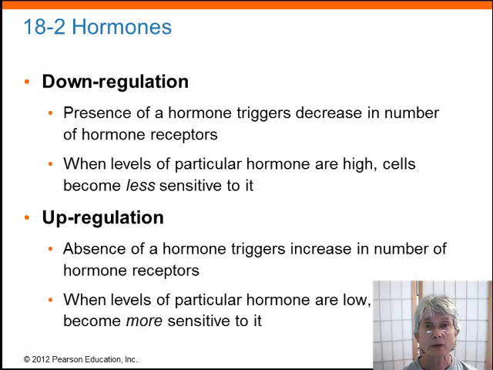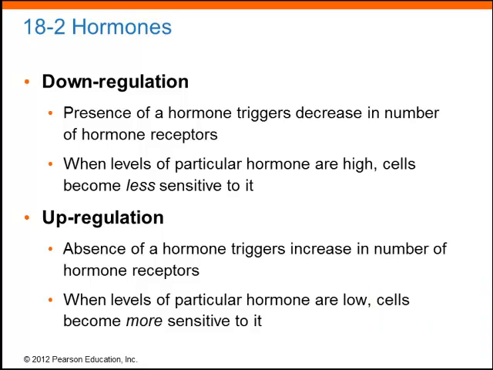Now, membrane-bound receptors are subject to a pretty common physiological process called up and down regulation. In down regulation, we reduce the number of hormone receptors. If a hormone is secreted excessively, then you tend to down-regulate the number of receptors to kind of turn down the response. And obviously the opposite is going to occur with upregulation. With upregulation, if you don't have a lot of hormone available, you increase the number of receptors so that even a small amount of hormone can have a large effect.